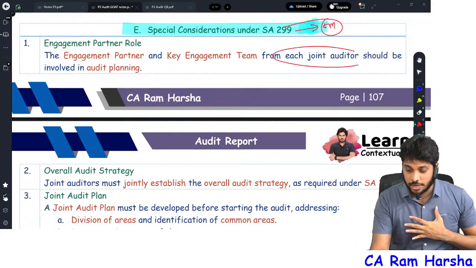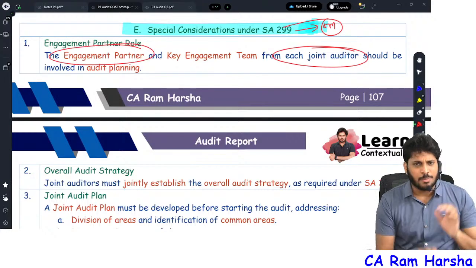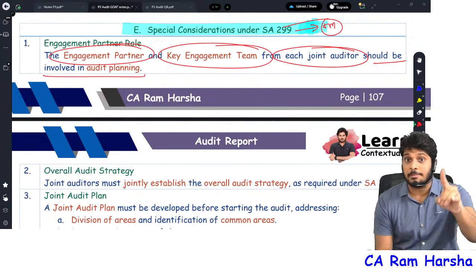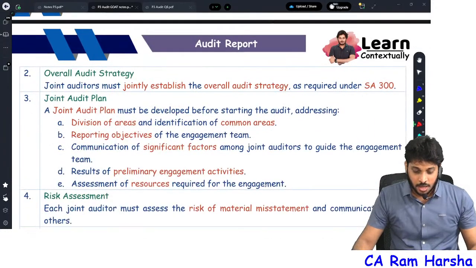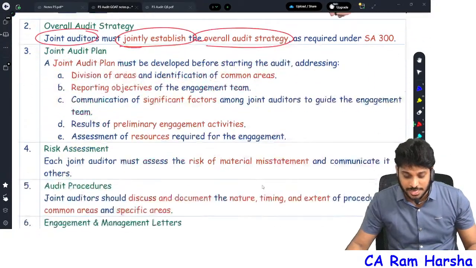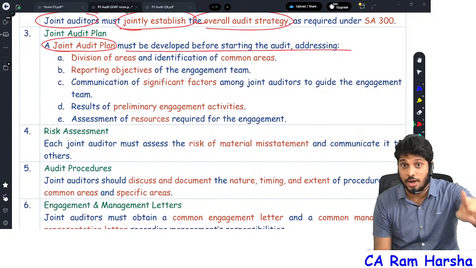From each joint audit firm, State Bank of India, 12 auditors were there, right? From the 12 auditors, the engagement partner from each audit firm and key team members must be involved in planning the audit. Further, all the joint auditors must jointly establish the overall audit strategy. Further, all joint auditors should together develop a joint audit plan.